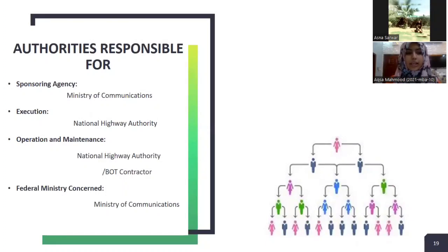Now, there are some authorities responsible for the project. Sponsoring agency is Ministry of Communication. The execution is under National Highway Authority. The operation and maintenance is under NHA and BOT, build, operate, transfer contractor, and the federal ministry concerned is Ministry of Communications.